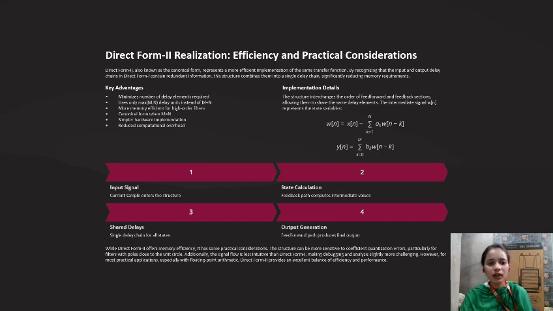But direct form 2 offers memory efficiency. It has more practical considerations. The structure can be sensitive to coefficient quantization errors, particularly for filters with poles close to the unit circle.